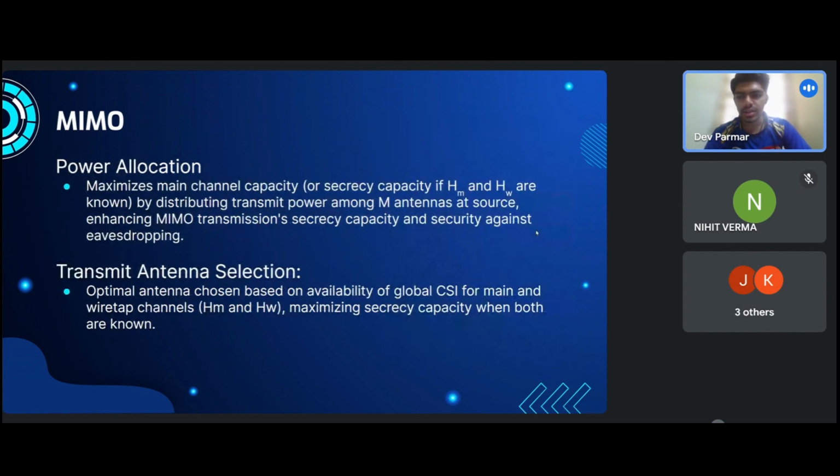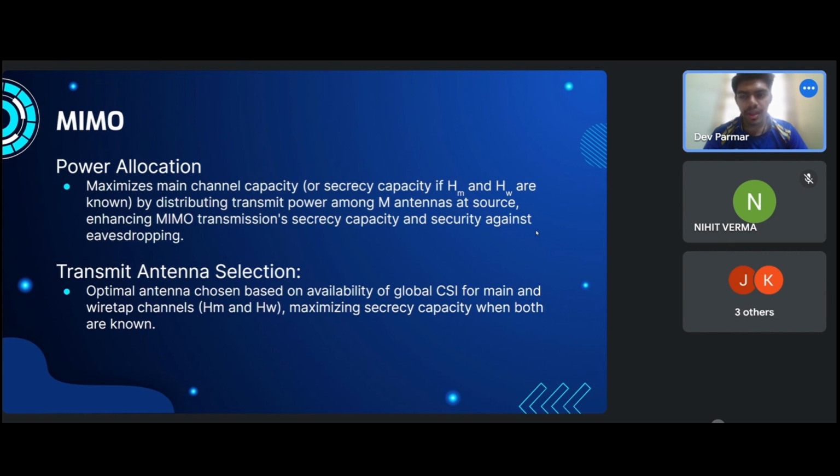The power allocation is to maximize the main channel capacity by allocating transmit power among m different antennas at source. In this way, secrecy capacity of MIMO transmission will be significantly increased, showing the security benefit of using power allocation. In addition, transmit antenna selection is also able to improve the physical layer security, depending on whether the global CSI of main and wiretap channels is available.